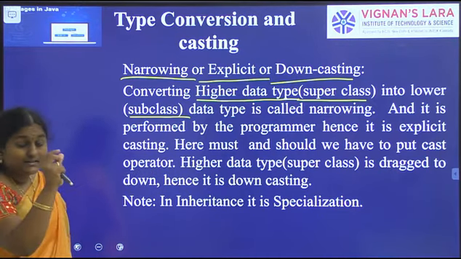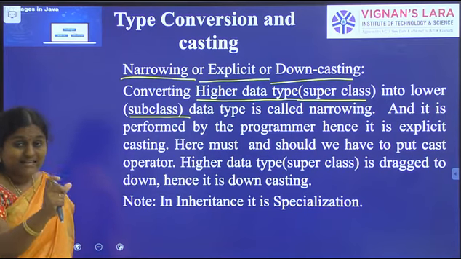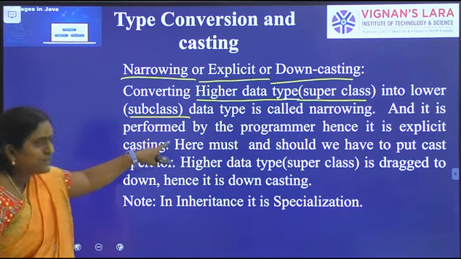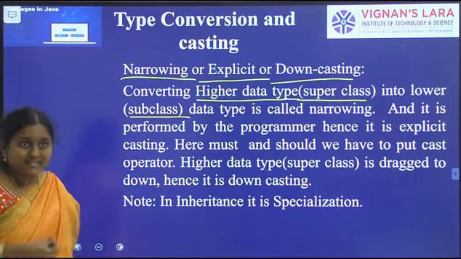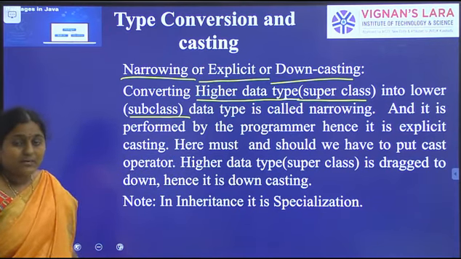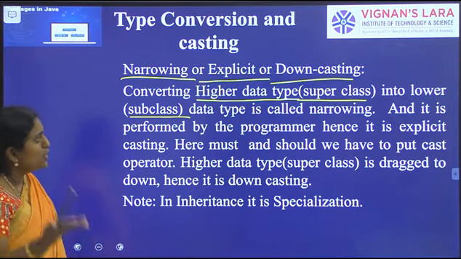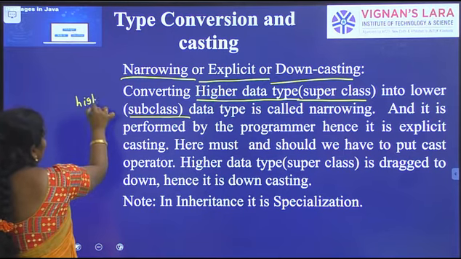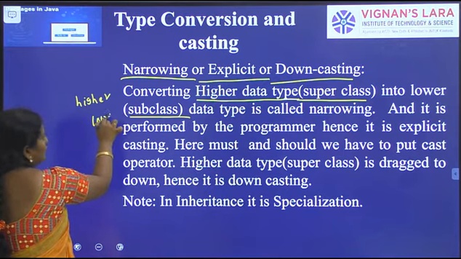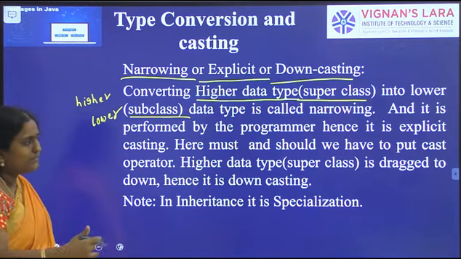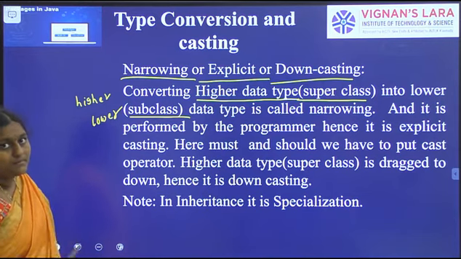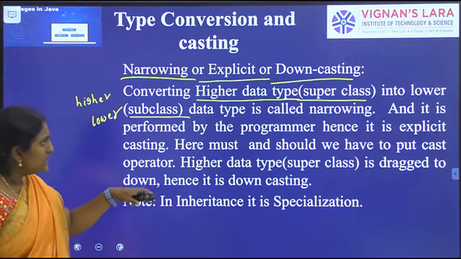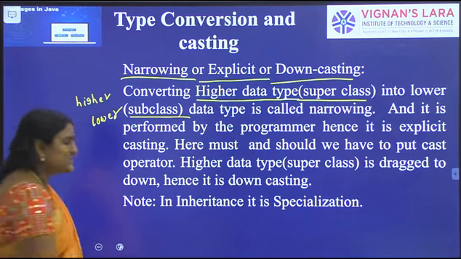In narrowing, we need a cast operator, and it is performed by the programmer. As the user, we are able to cast higher data type to lower data type. As a programmer, we are able to cast higher class type to lower class type. Hence it is also known as explicit casting.